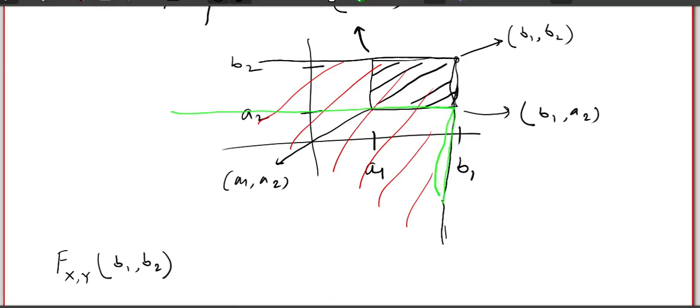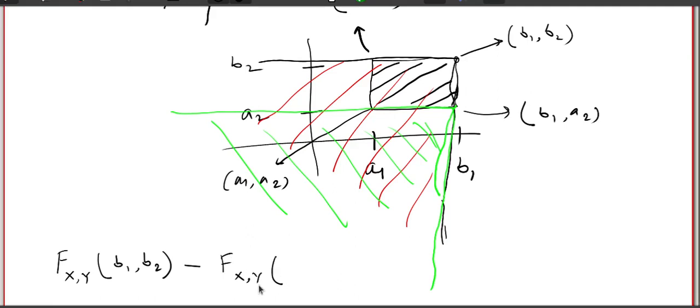I subtract the probability of this part. So I am now subtracting all probability of this part. So this is basically the probability that XY belongs to this part, which is nothing but the distribution function at this point. Okay. So let me write this one now. This is basically minus the distribution function of the random vector XY at the point B1, A2.